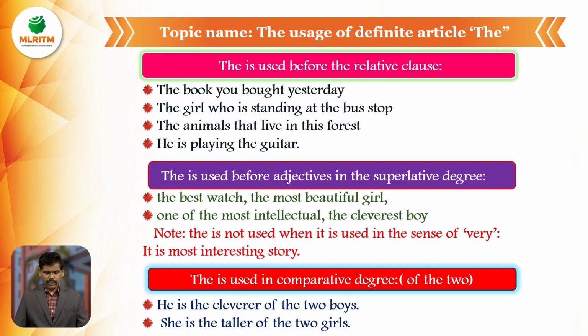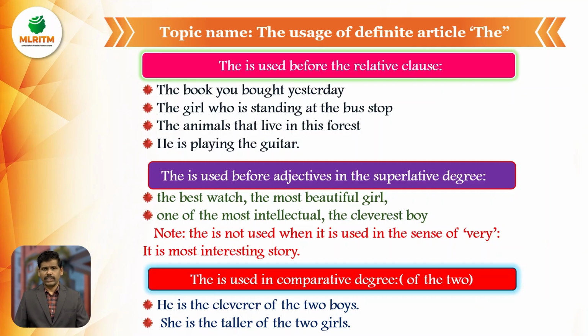So one more example. Article the is used before adjectives in the superlative degree. Example, the best watch, the most beautiful girl, one of the most intellectual, one of the cleverest boys. So the cleverest boy, the most intellectual boy, the best watch, the most beautiful girl.